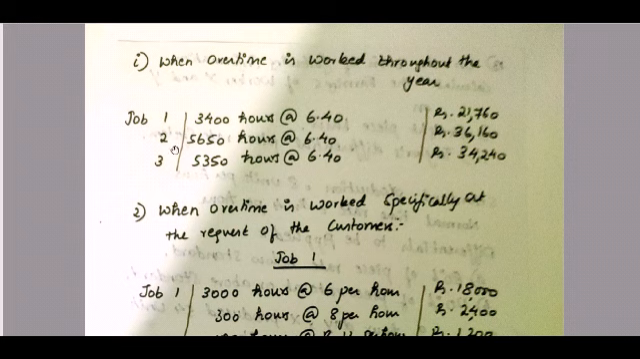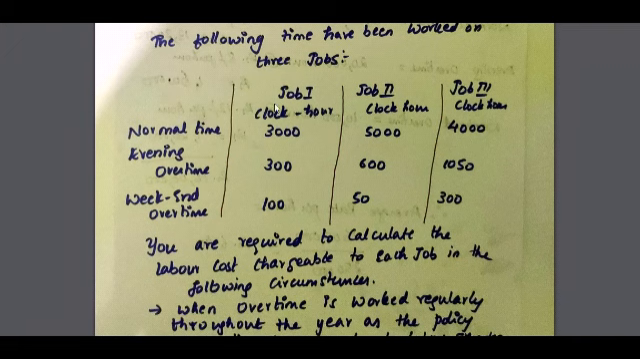So your job 1, job 2 and job 3. If you look into the question, they have given the total hours, right? They have given normal time, evening overtime and weekend overtime. So you total up your total working hours. Irrespective of normal hours, evening overtime and weekend overtime, you just total it. So for job 1, it is 3,000 plus 300 plus 100.